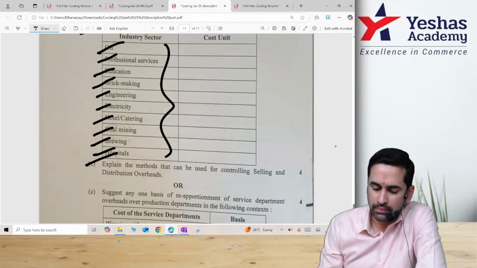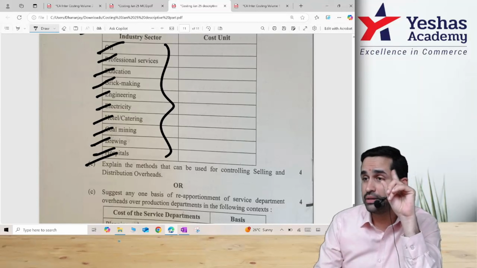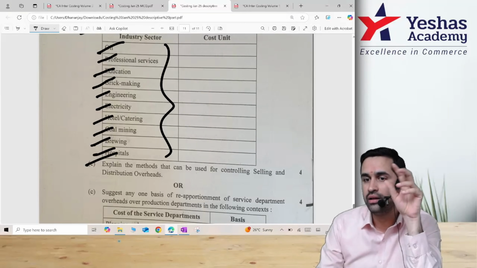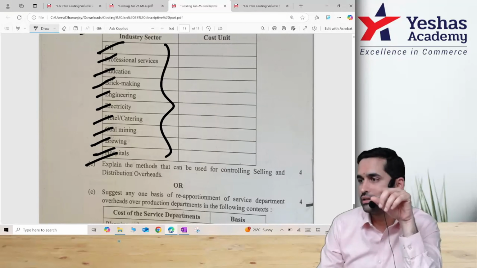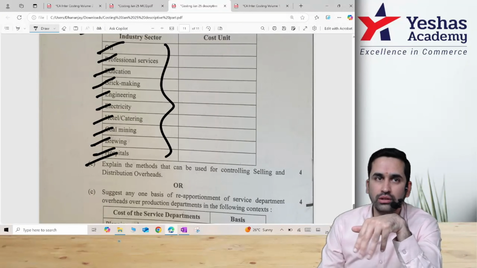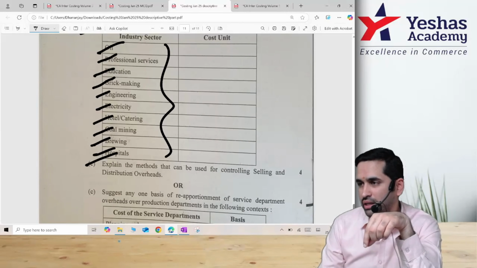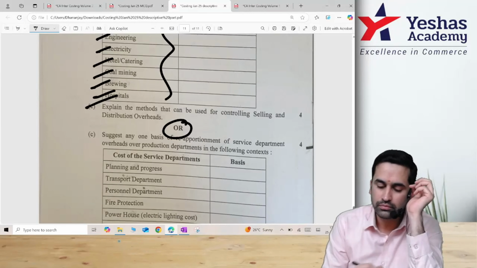Explain the methods that can be used for controlling selling and distribution. This is there in the first chapter theory. In the study material, we have marked some important theory to be read. Okay, controlling selling and distribution. This is one that many students would have found difficult, but not to cry.